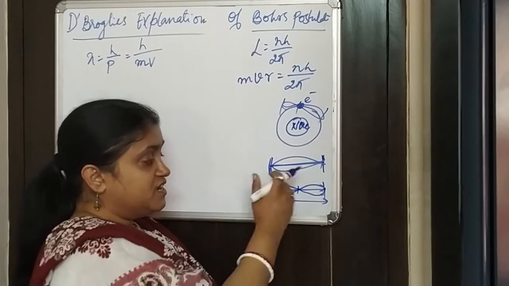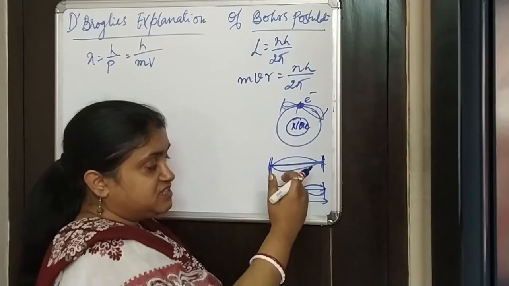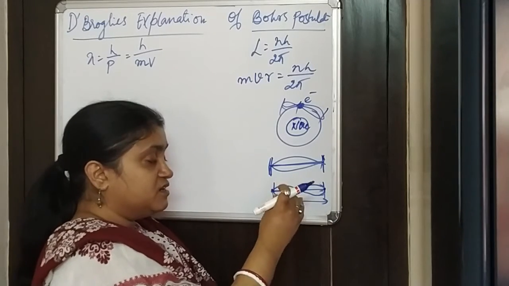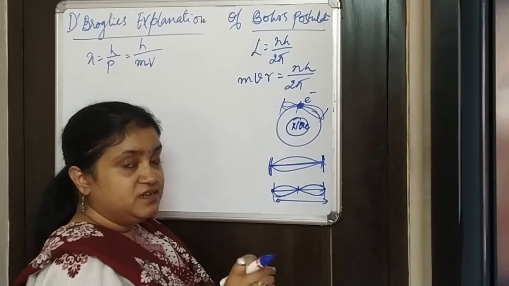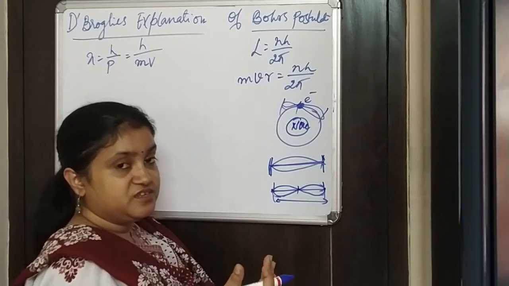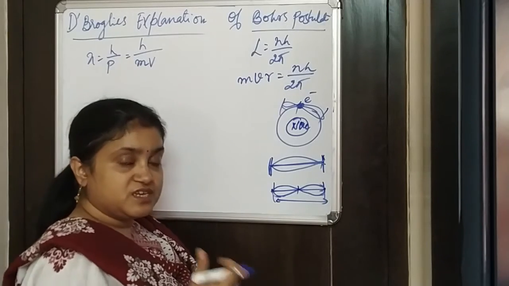Otherwise it would just interfere. The wave goes and reflects back and interferes in a way that if there are no nodes at the two places, then the amplitude will be 0 and those waves cannot exist.